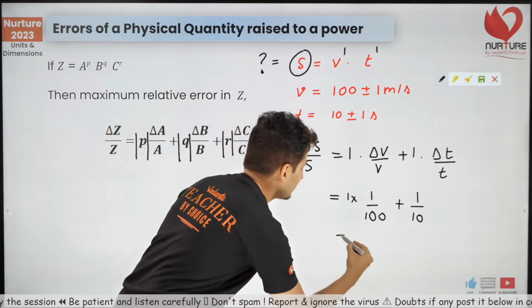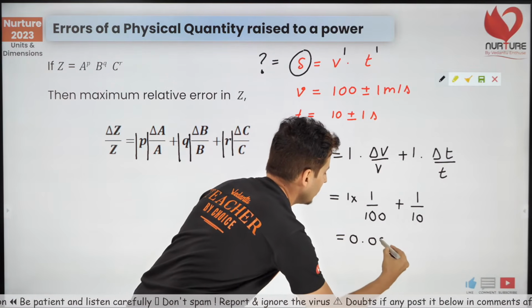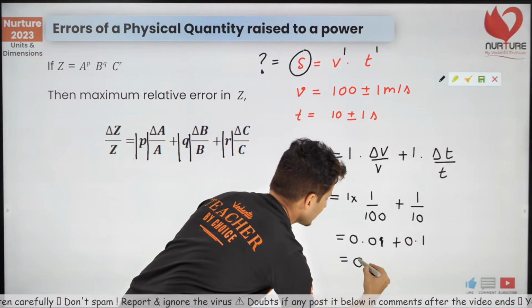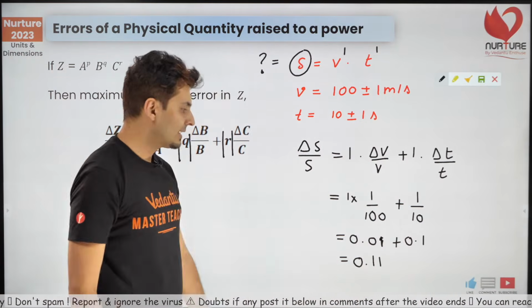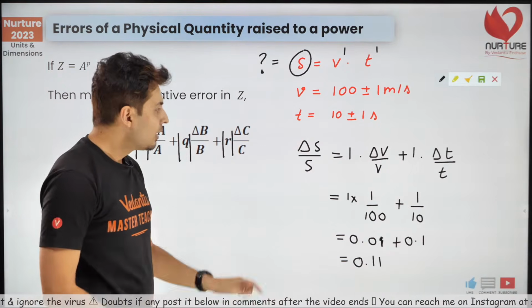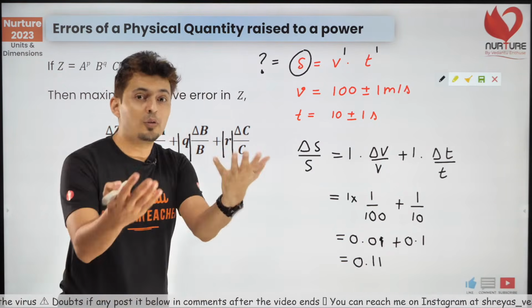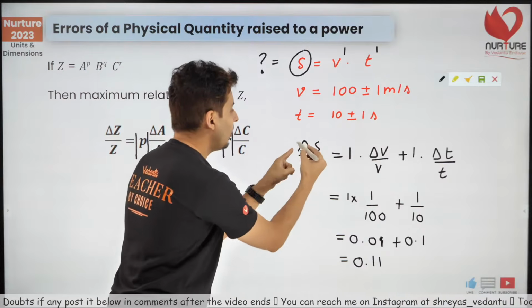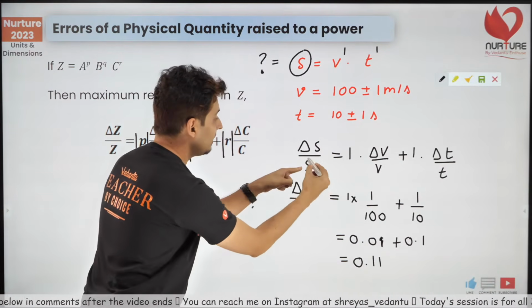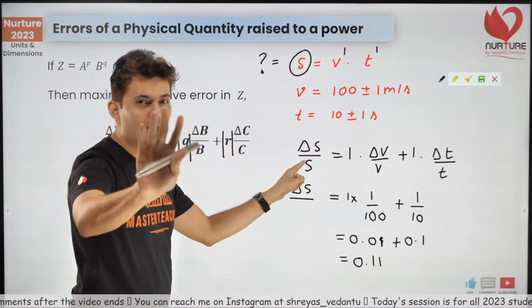So guys, what is this going to be? 0.01 plus 0.1, which is 0.11. Is that correct? So that is the relative error in displacement. But you can also further simplify it. How? What is delta S? I don't know, I'll just keep it like that. But I know the value of S.